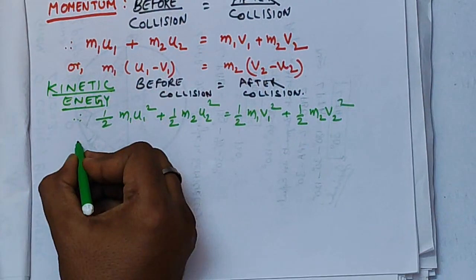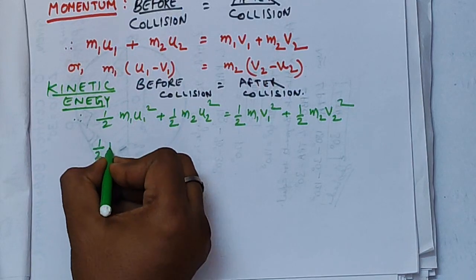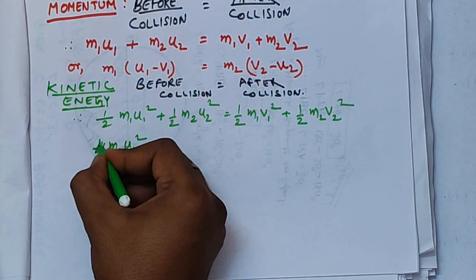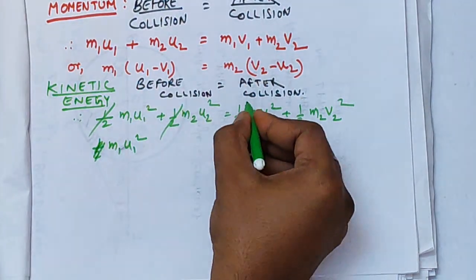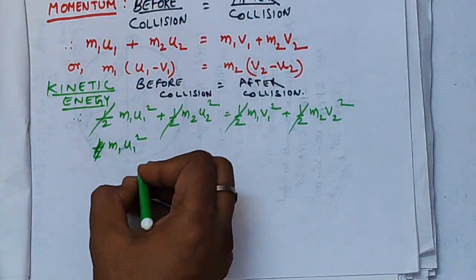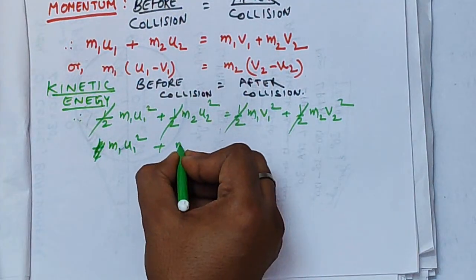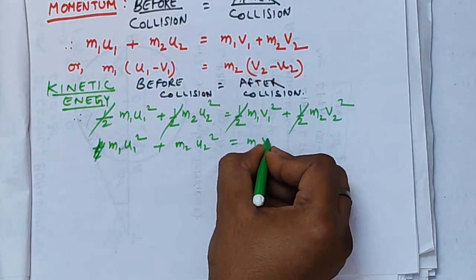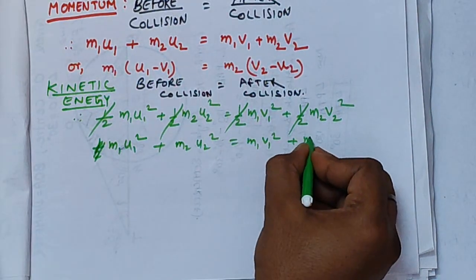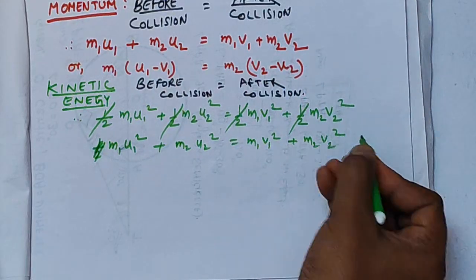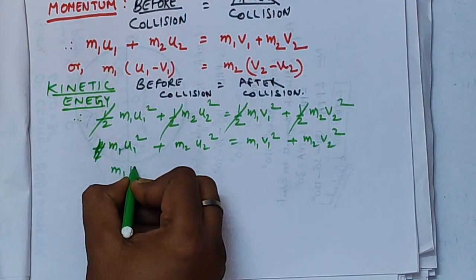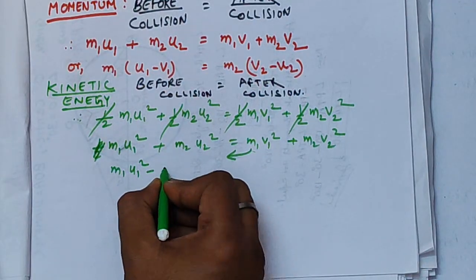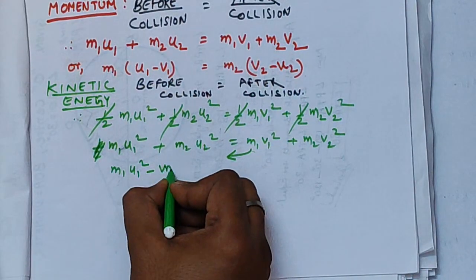After the collision u1 becomes v1 and u2 becomes v2, so the kinetic energy will be half m1 v1 square plus half m2 v2 square. The half cancels out on the LHS and RHS because all four terms have a half in their coefficient. So we are left with m1 u1 square plus m2 u2 square equal to m1 v1 square plus m2 v2 square.